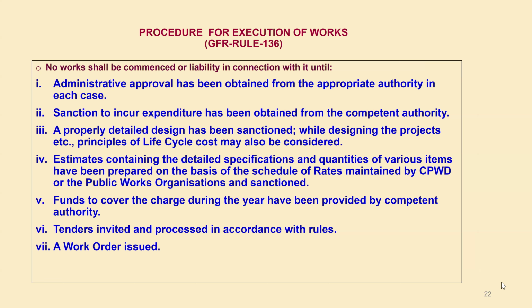While executing the works, no works shall be commenced unless and until we are having administrative approval for that particular work, or sanction to incur the expenditure has been obtained from the competent authority. That means if you are having a specific budget for incurring expenditure under the works item, any works, what we will have to do?